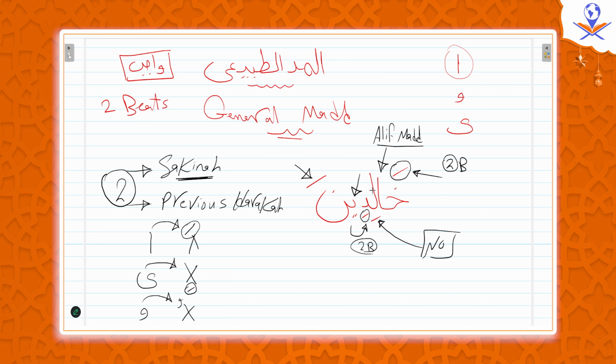When should we extend if we have fatha, kasra, or dhamma, and the next was alif, waw, or ya? It depends, right? So here we have 2 letters of mad, alif and ya. Khalidina. Get my point? This is called al-mad al-tabi'i. Just it.